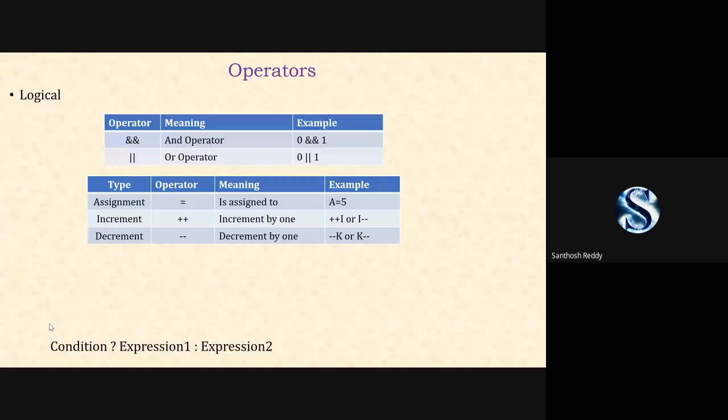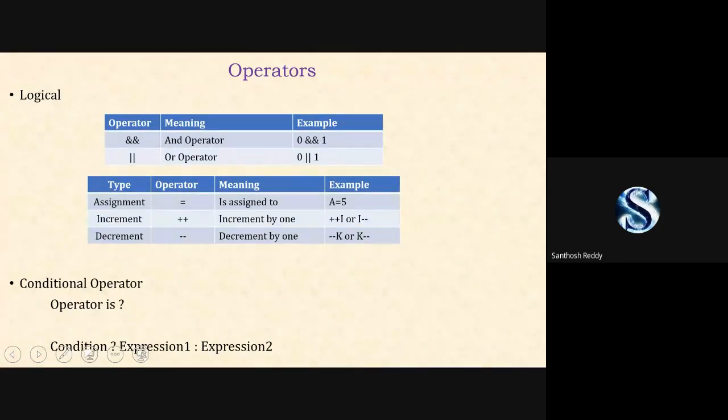Now we have another type of operator which is known as the conditional operator. Like we can call it a ternary operator. Here we are going to call it a conditional operator with the question mark: condition, question mark, expression 1, colon, expression 2.